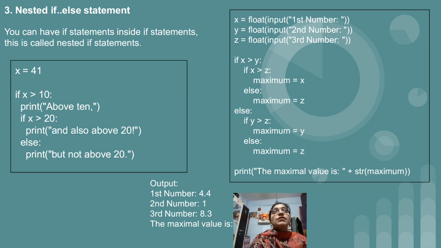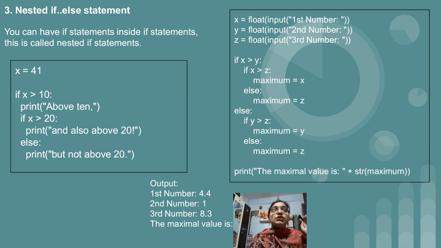We have different type casting methods: int, float, str. So now we have made use of float. So we have taken three values x, y, z from the user. After that we write the condition. If x greater than y, if this condition is true, then again you have one more condition, if x greater than z. And if both the conditions are true, then we will print some statement. If the first condition is true but the second condition is false, then again we have an else part to display.